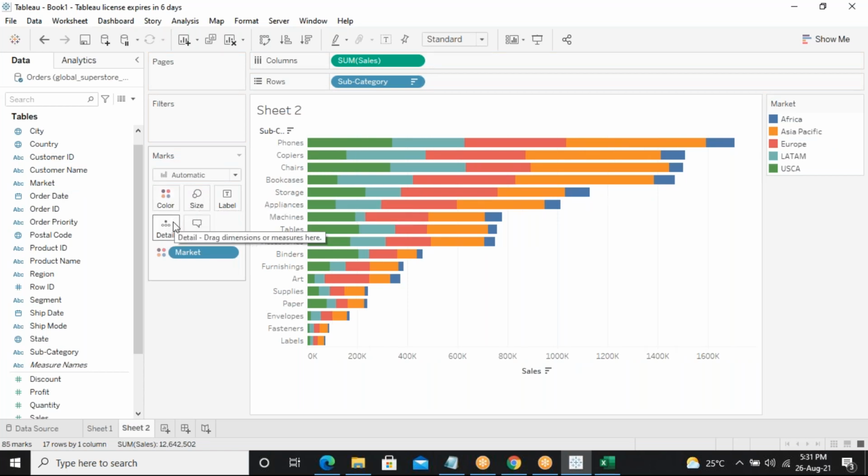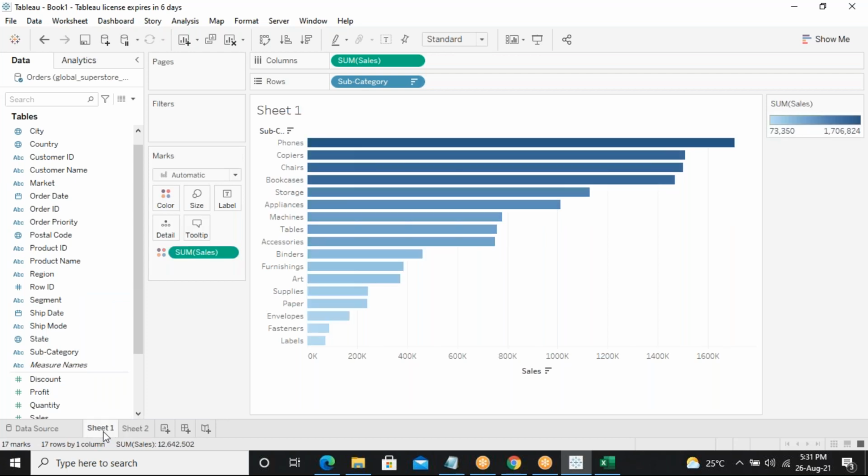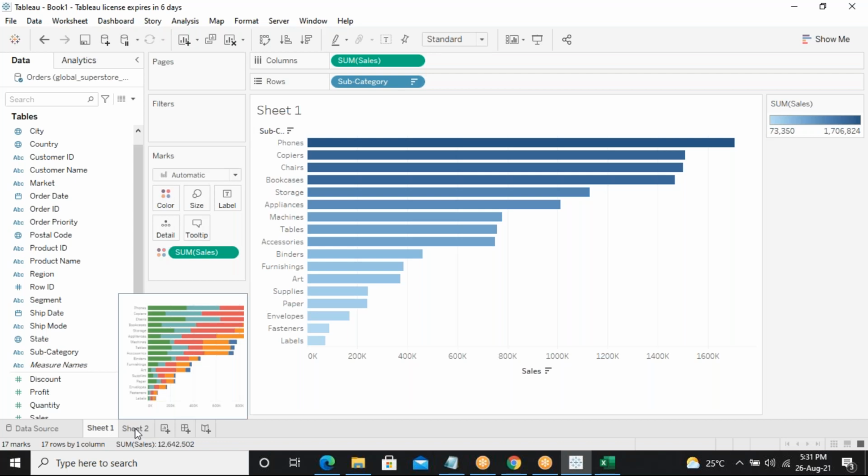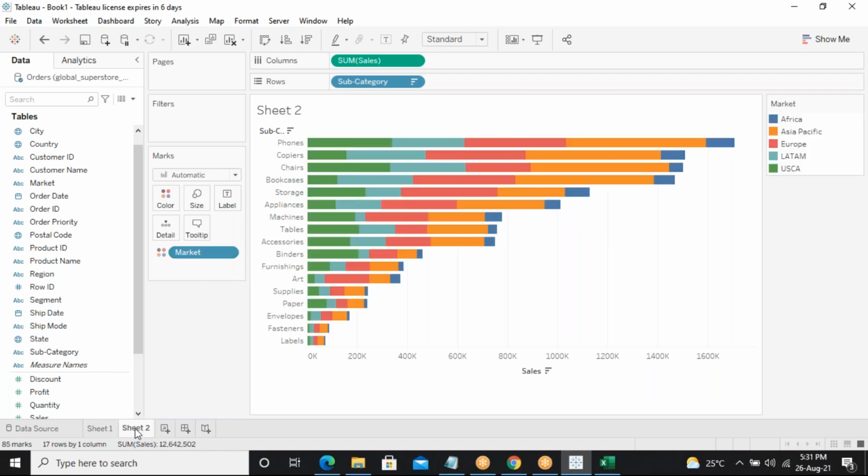So this is how a color bar chart works, and how discrete and continuous play a role in the charts. The difference between both: this one is continuous, and this one is discrete.